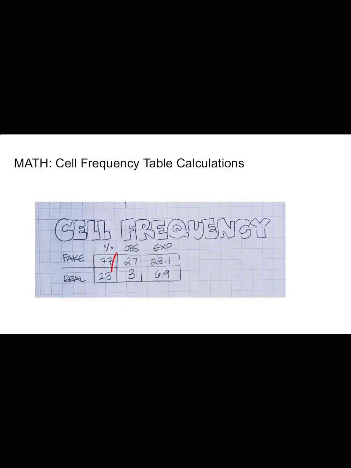Using the data, we made a cell frequency table. As you can see, 27 said that their tree was fake, and 3 said that their tree was real. In this column, we have the national percentages, which is 77% fake trees and 23% real trees. In this column, we calculated 77% and 23% of 30 to get our expected values.